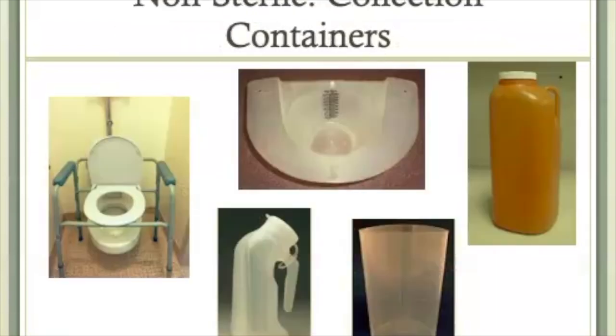These are some examples of non-sterile collection containers. On the left side is a commode. Urine can be collected in the bowl that's attached to the bottom of the commode. The urine can then be measured.